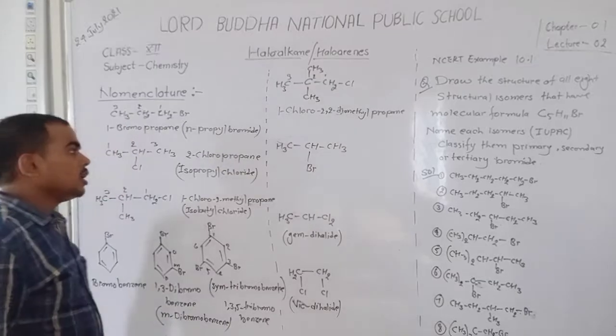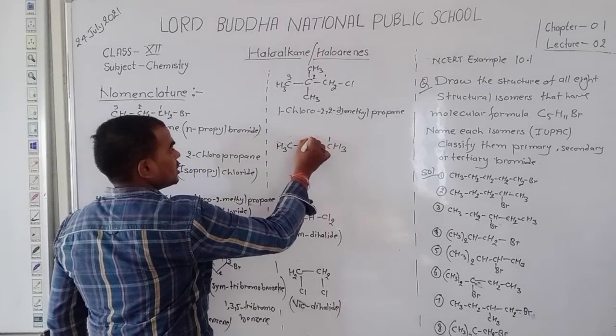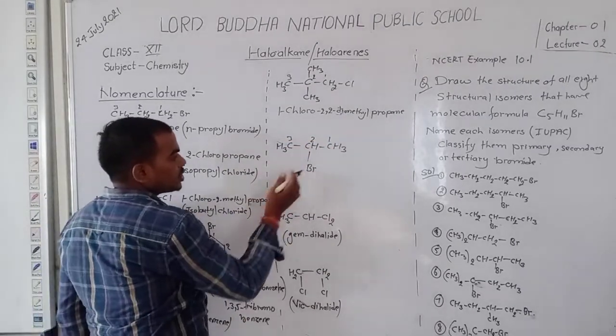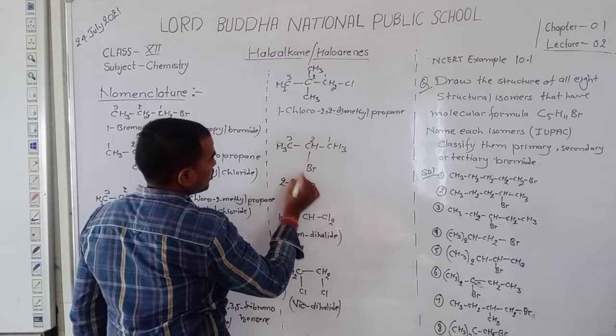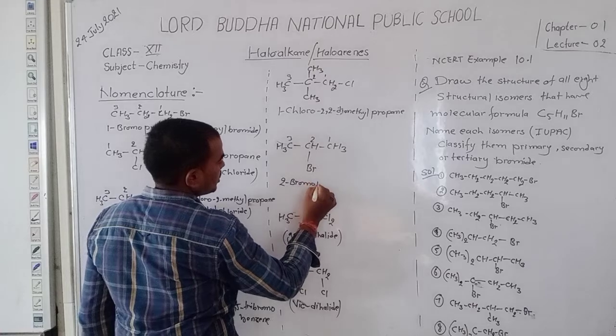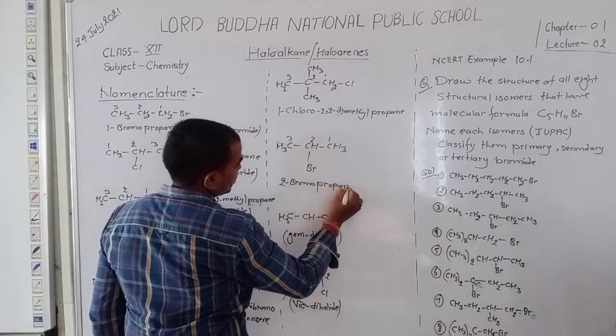Okay student, now here first, second, third. At the second position bromo is present. So write here 2-bromo. Number of carbon 3, so write here propane. Okay student, now discuss here.